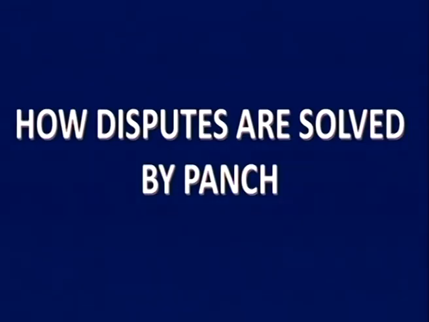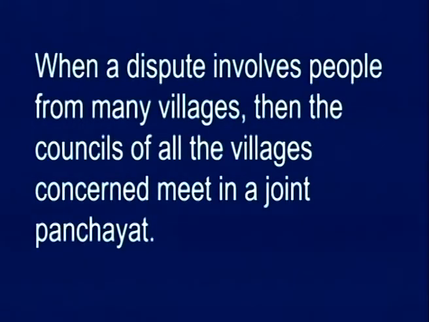Let us see how they solve it. How are disputes solved by Panch? When a dispute involves people from many villages, then the councils of all the villages concerned meet in a joint panchayat. So, children, the council of all the villages, that is the Panch. See, Panch has a chairman, and the chairman is elected by the council members.